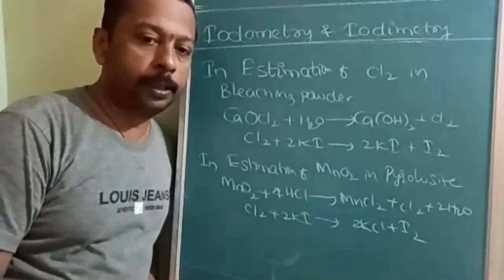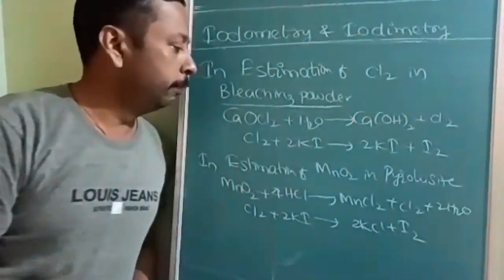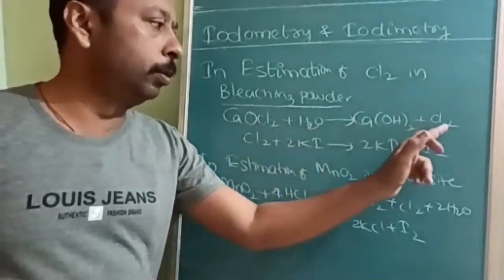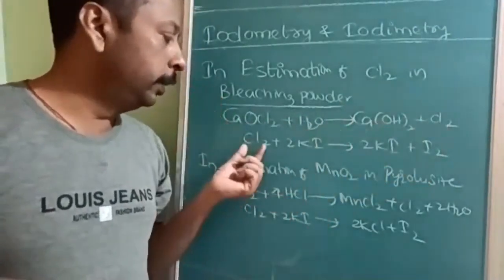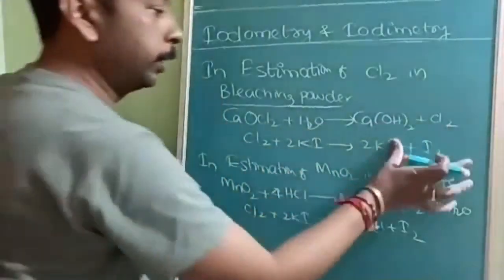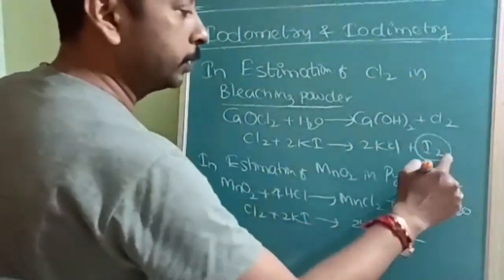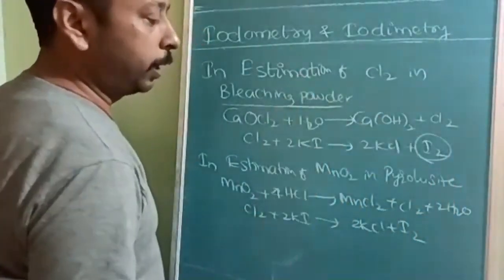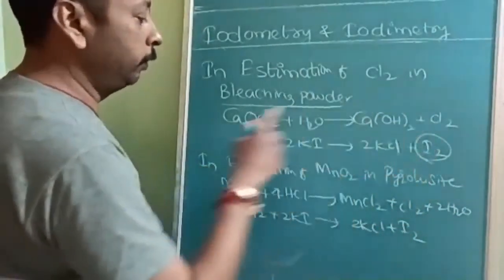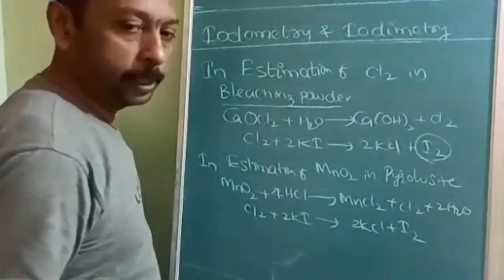Okay, next, in the estimation of chlorine from bleaching powder. Bleaching powder is CaOCl2 plus H2O gives Ca(OH)2 plus Cl2. Cl2 plus 2KI gives 2KCl plus iodine. So here, how much iodine is there, that we will find using hypo. From the hypo, you will find out Cl2. From the Cl2, you will find out CaOCl2. This is what is called a back titration.